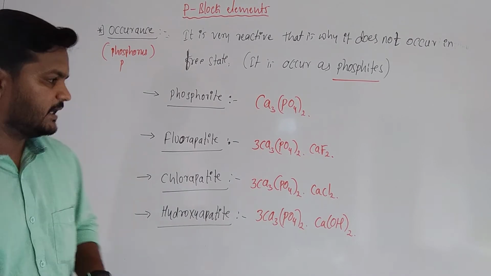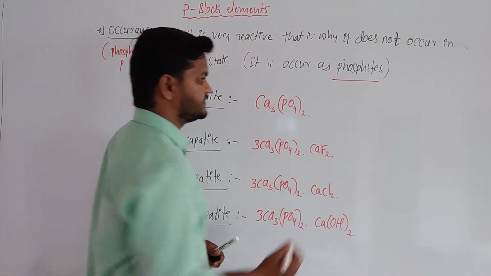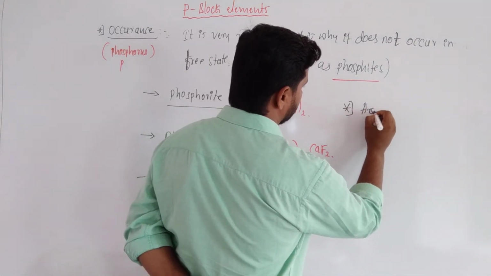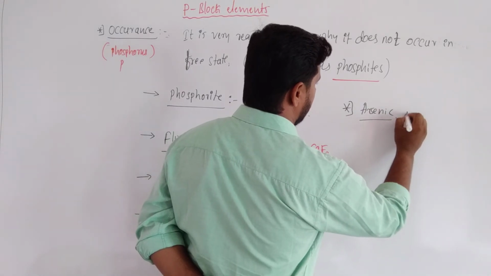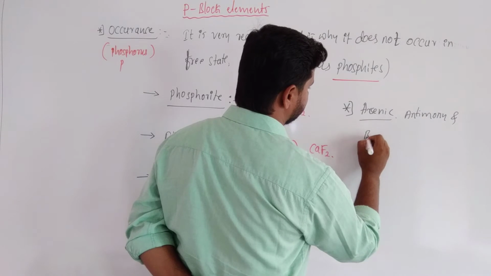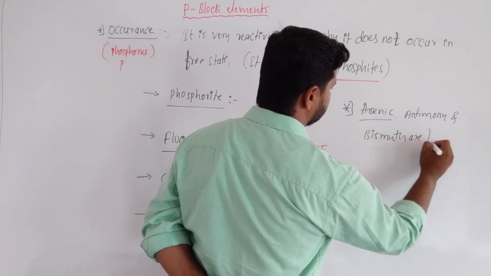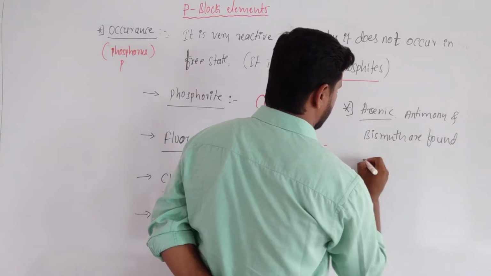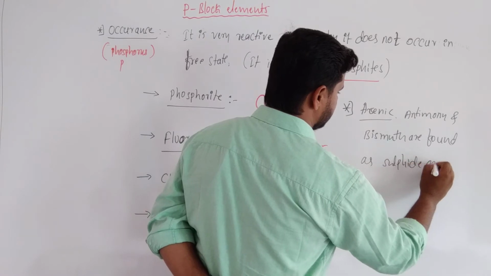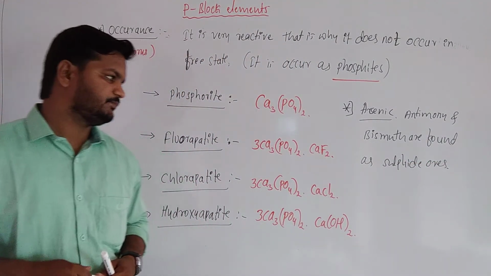And next, students, arsenic, antimony and bismuth are found as sulfide ores.